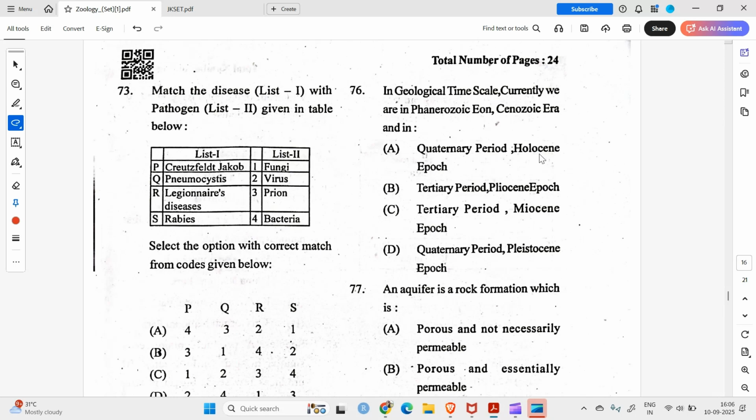Moving on to the next, 73. Match the disease list one with pathogen. Creutzfeldt-Jakob, it's a prion disease. Pneumocystis, I'm not sure. You have rabies is a viral disease. So P3. Okay. Option B is the correct.